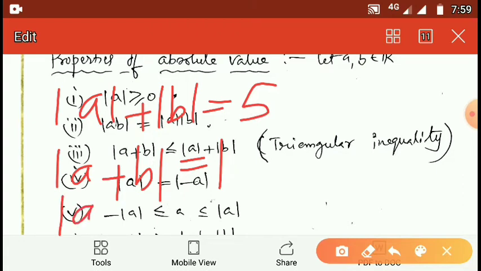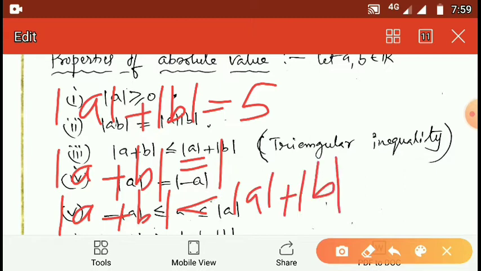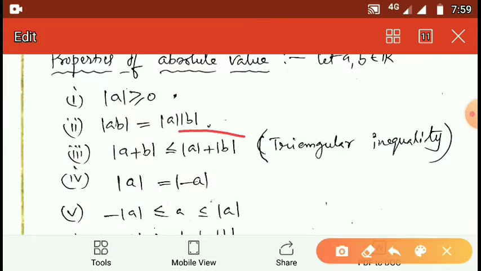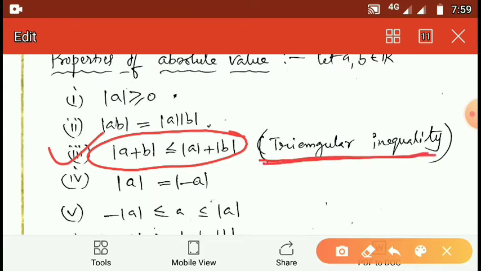Therefore, we can write modulus A plus B is less than modulus A plus modulus B. Therefore, we can write modulus A plus B is less than or equal to modulus A plus modulus B. This is very important, just keep in mind. Modulus A plus B is less than or equal to modulus A plus modulus B. This is known as triangular inequality. This is very, very important, triangular inequality.